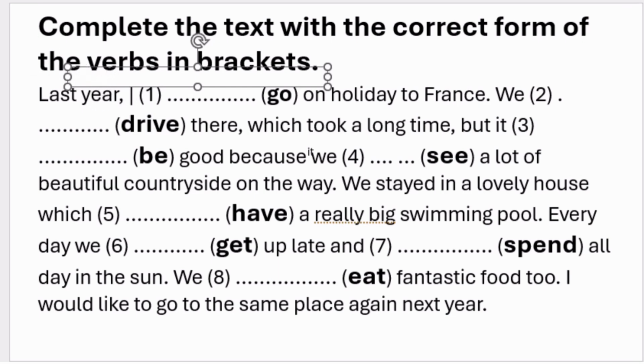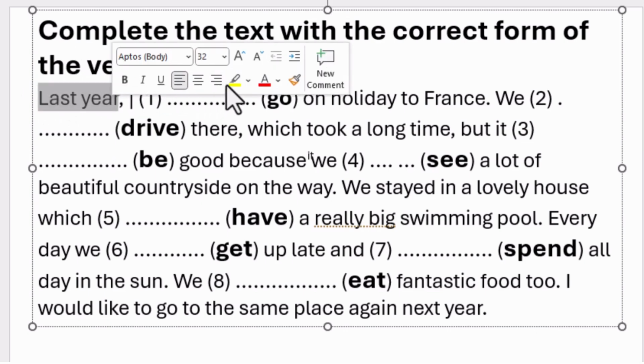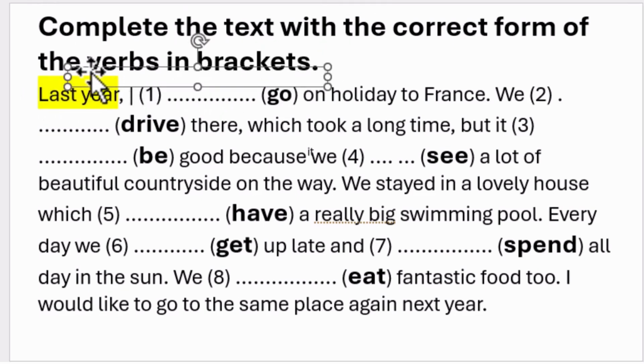What I first want us to look at is this part, last year. What does last year tell us? It tells us that this happened at a specific time in the past. So this is something that happened and it's now gone. It happened last year.